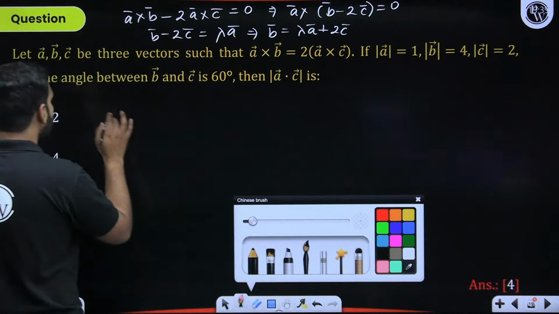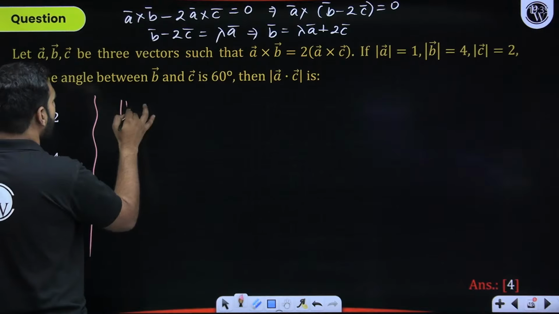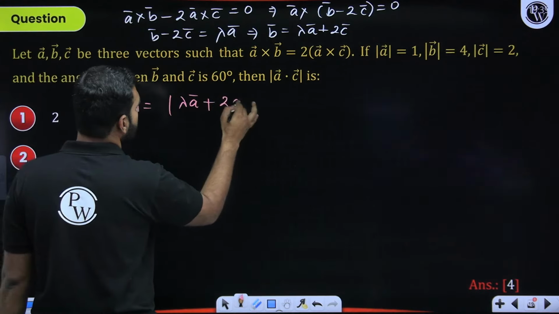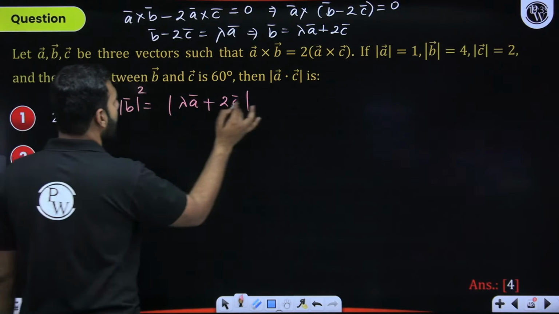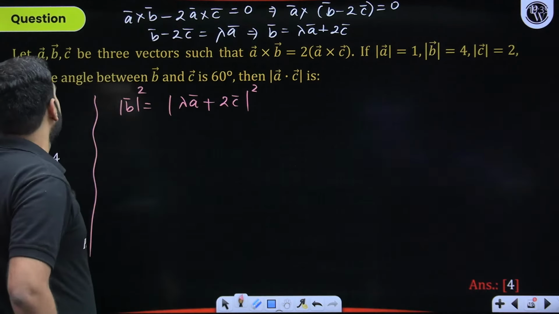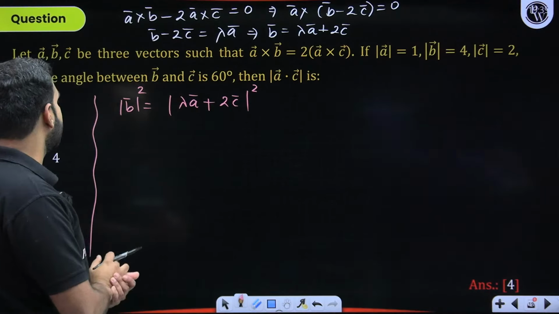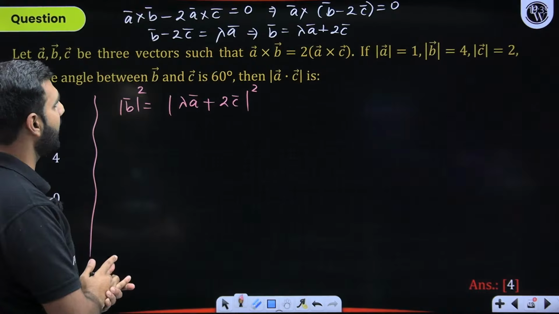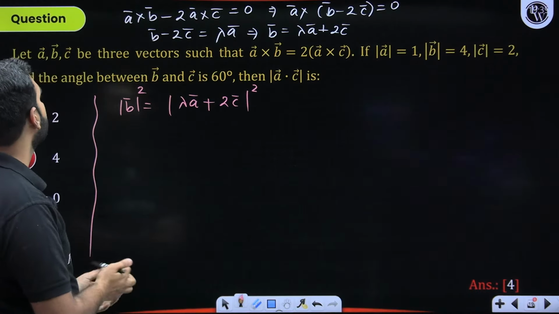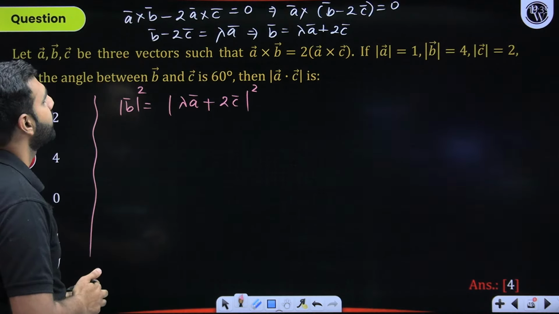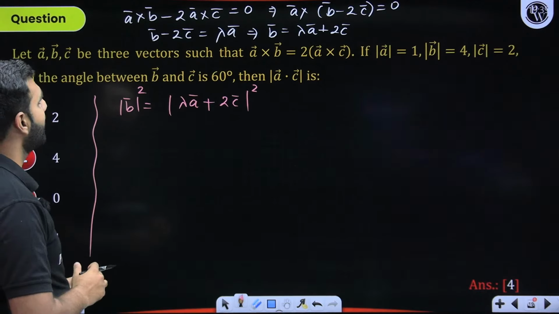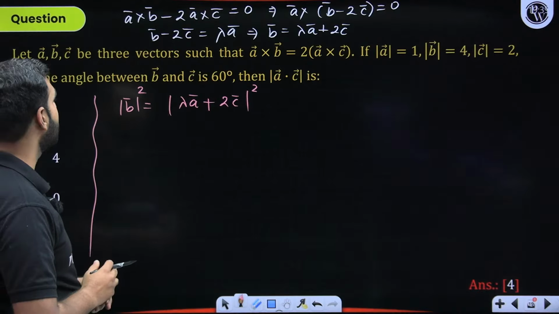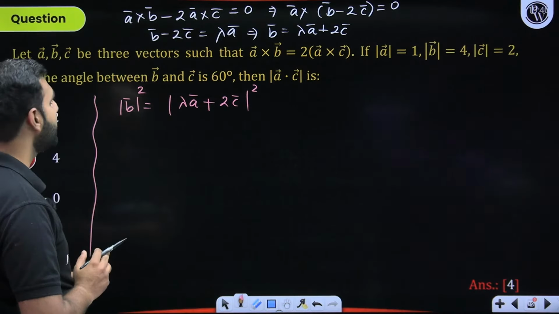So when I take mod on both the sides, I'll have mod B is equal to mod of lambda A plus 2C, and if I take square on both these sides, I think I'll be getting something what I wish to get. But for that, I need to crack lambda here. Now, how do I crack lambda here? B minus 2C, we could have assumed as lambda A, or A could have been assumed as lambda B minus 2C, but that would have created a lot of problems here. So I think we are going great with this.